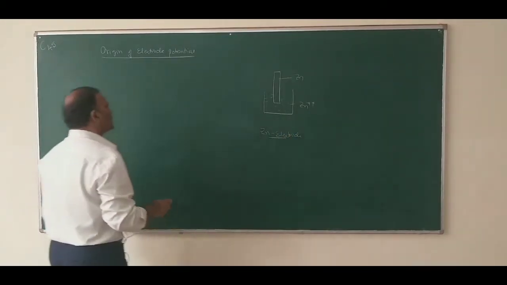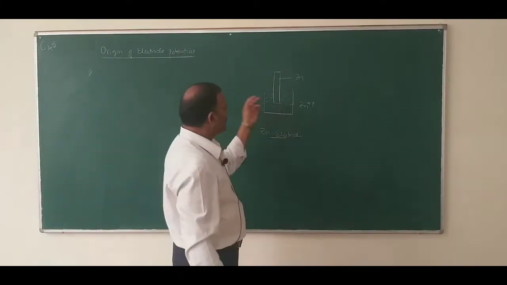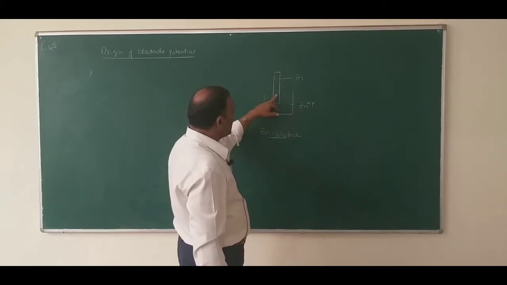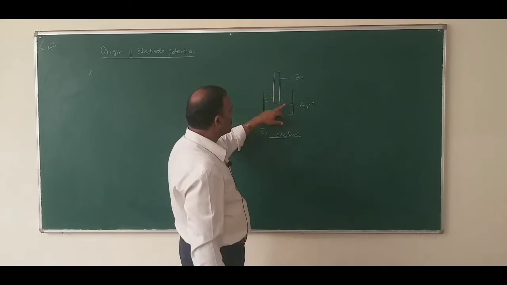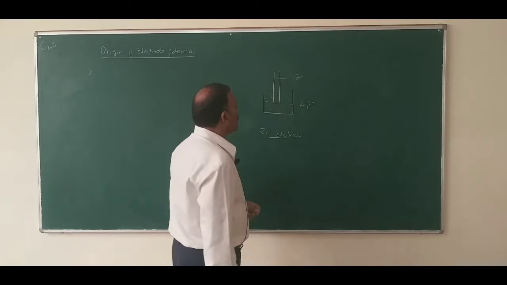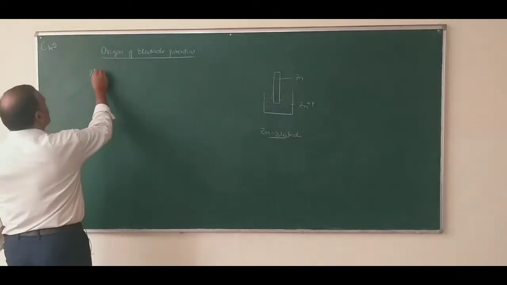So, what happens when a metal comes in contact with its ions? There is a tendency of the metal to lose electrons, or the metal ions to gain electrons. So, what is the first point?